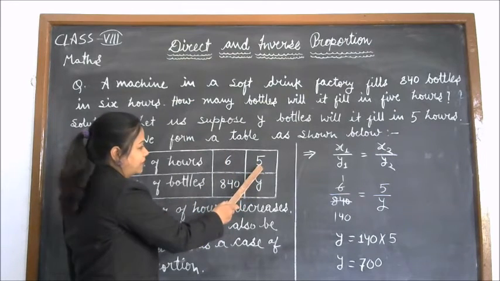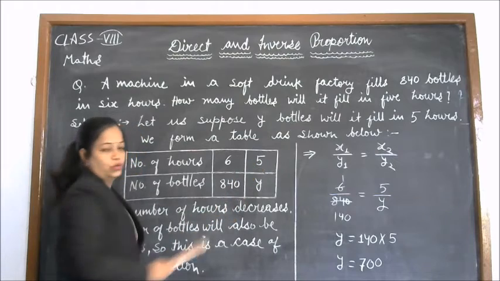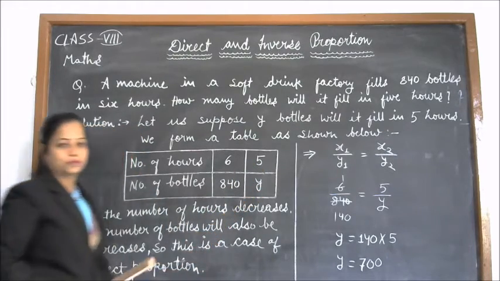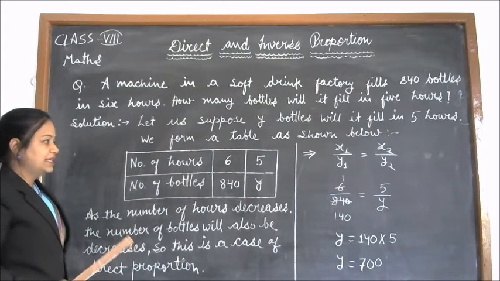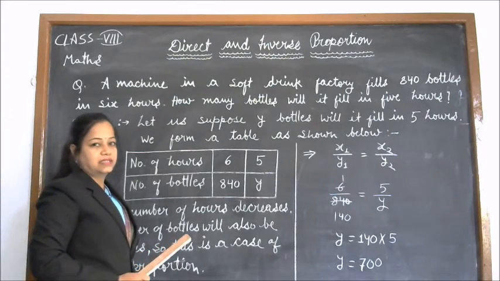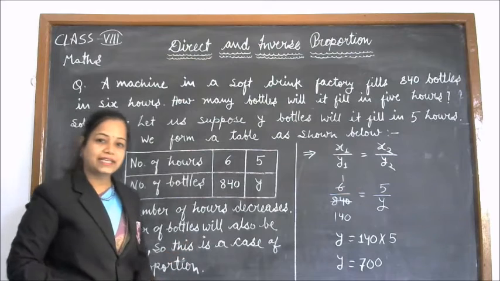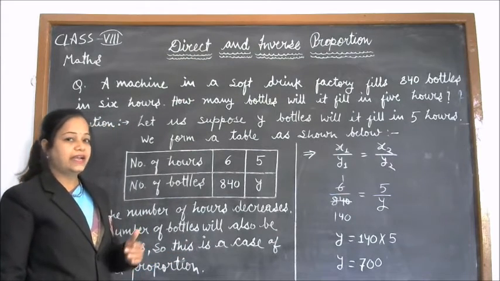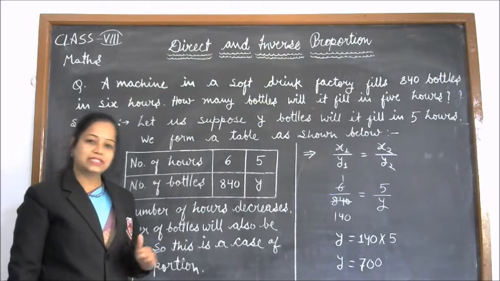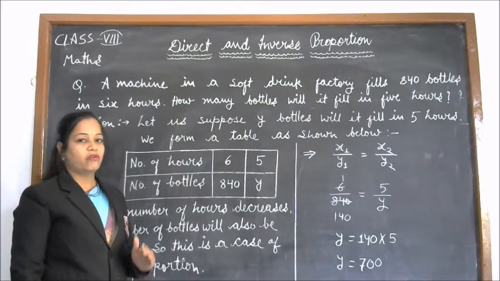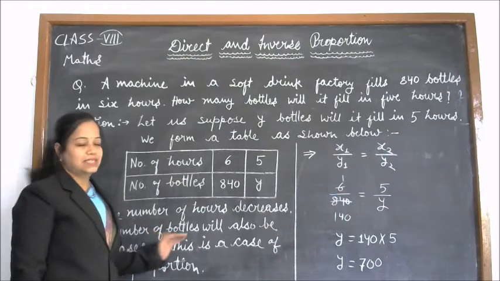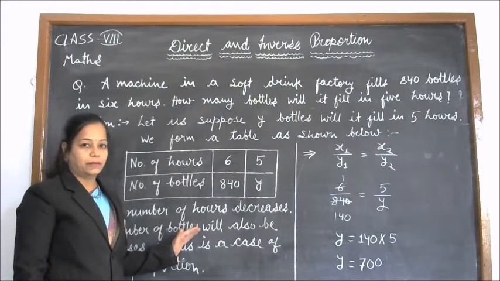So we have to write 5 in the hours row and y in the number of bottles row. Students, you can clearly see that as the number of hours increases, the number of bottles will also increase, and as the number of hours decreases, the number of bottles will also decrease. So this is a case of direct proportion.